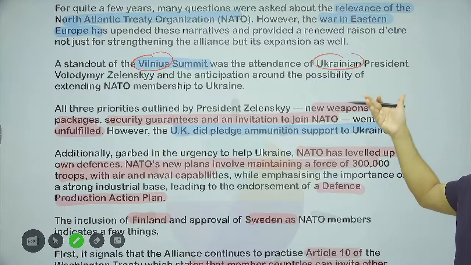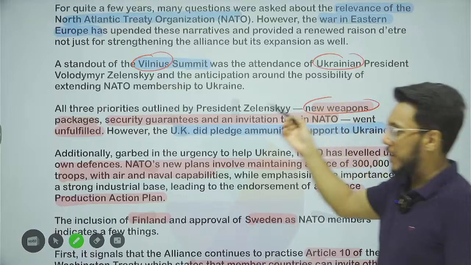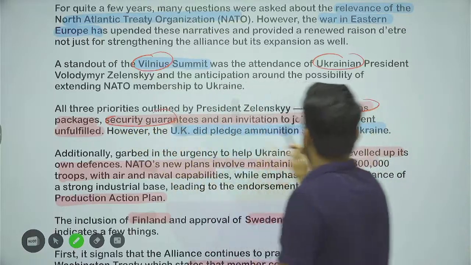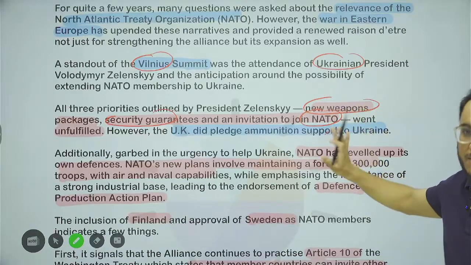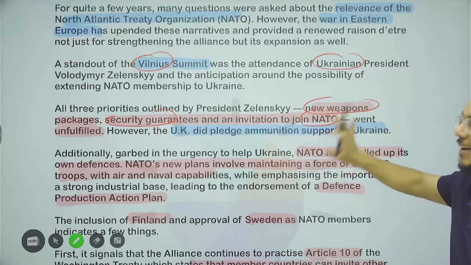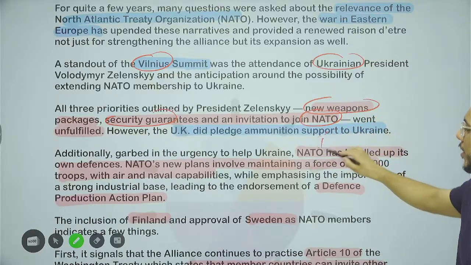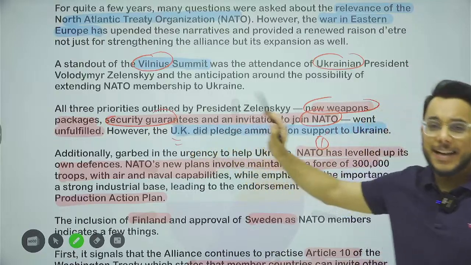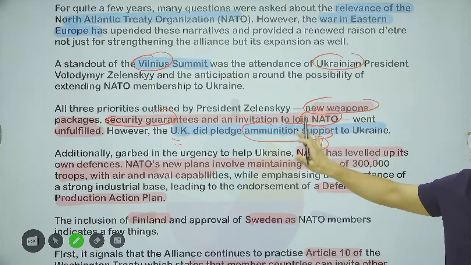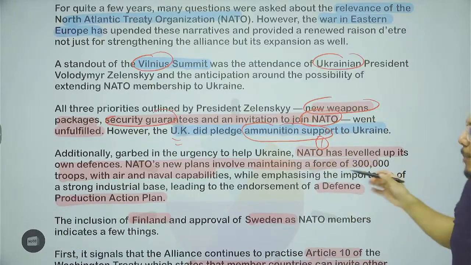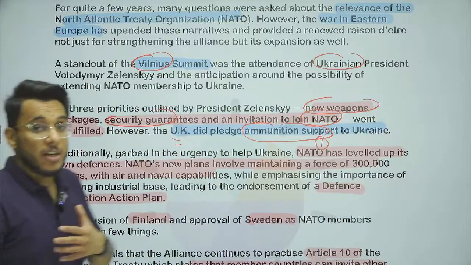Ukraine's President Zelensky's demands of new weapon packages, security guarantees, and an invitation to join NATO have not been fulfilled. They stayed unfulfilled. But at this summit, there are some important takeaways. Number one, the UK has announced that in an individual capacity, it will provide ammunition support to Ukraine against Russia.